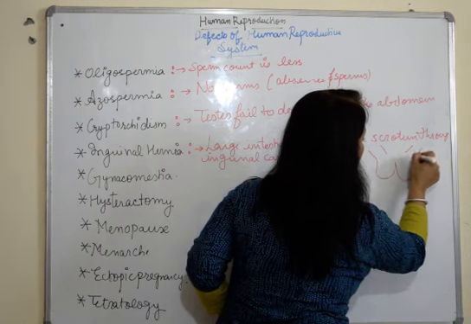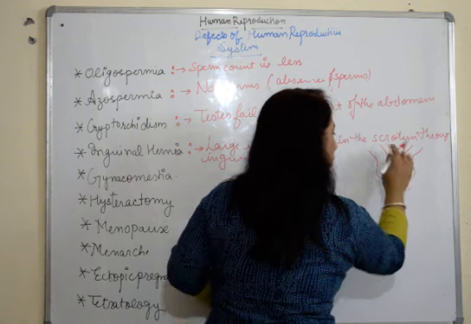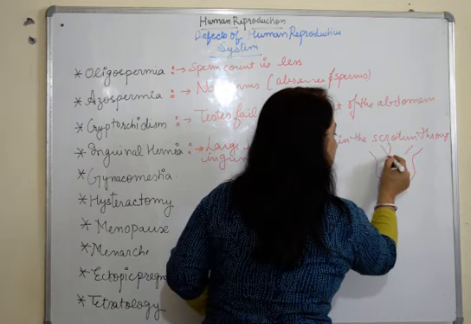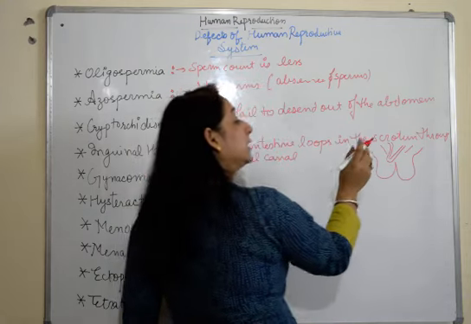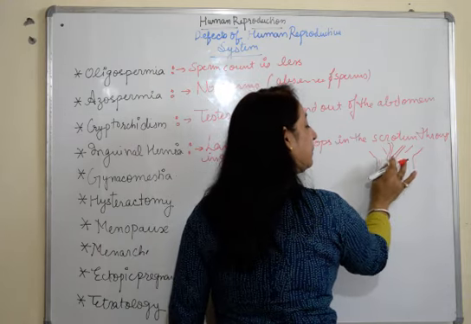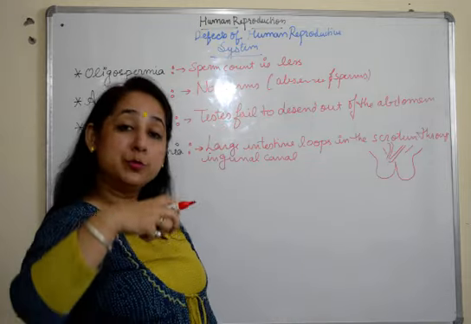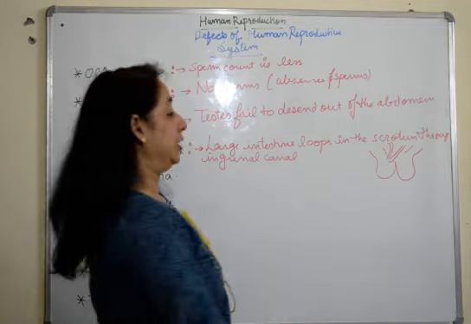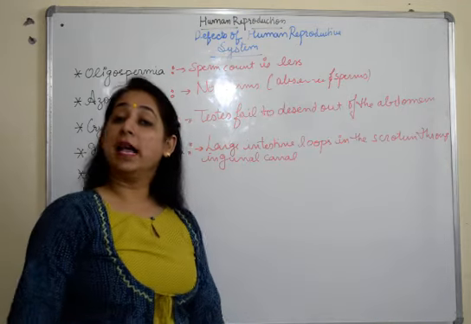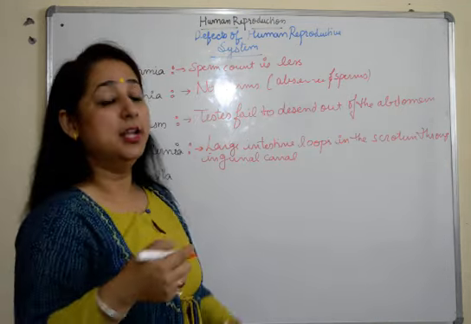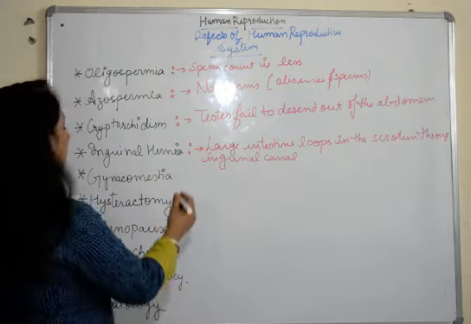Okay, so this is the inguinal canal, and suppose this is the large intestine which has looped in. Now the sperms which are going to pass will be pressed by this large intestine, and it will not allow the sperms to move during ejaculation. So this kind of condition is known as inguinal hernia, which can be surgically treated. So that's a temporary sterility in case of males.